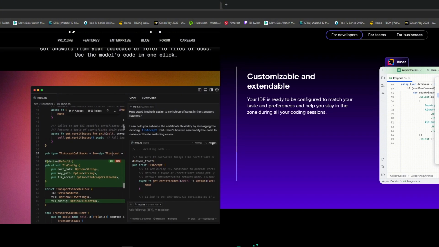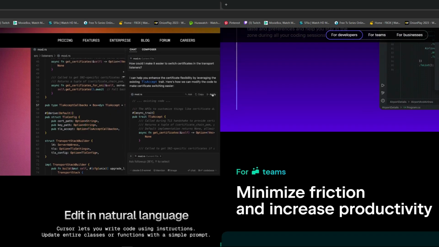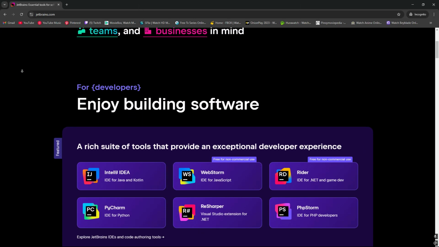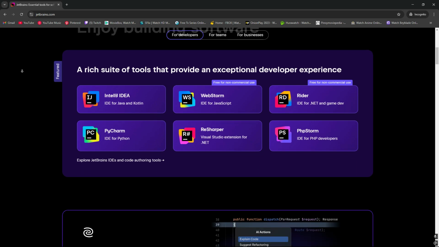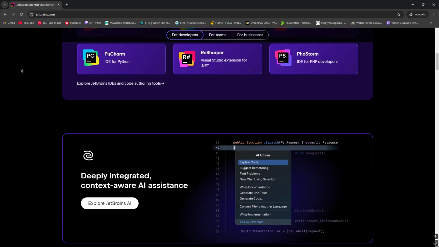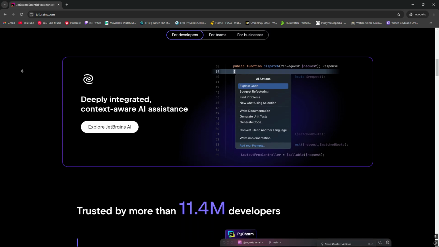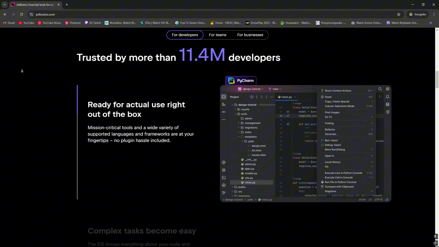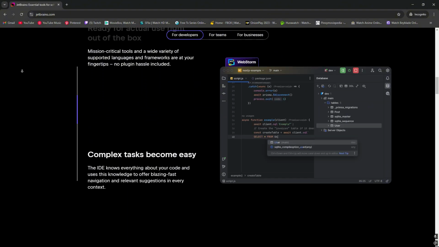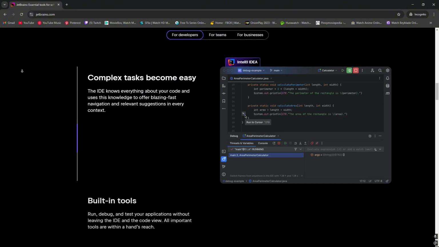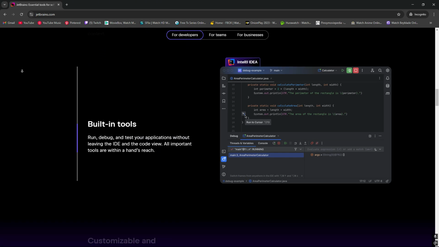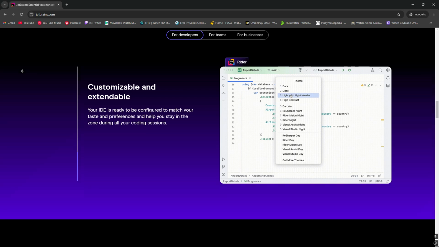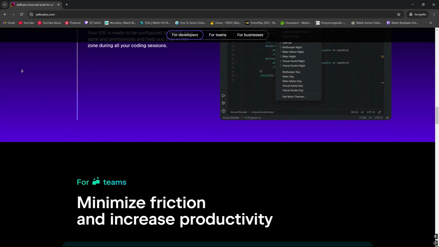Now let's examine the main features of these two platforms. JetBrains AI is intended to integrate effortlessly within the JetBrains collection of IDEs such as IntelliJ IDEA, PyCharm, and others. This enables a profound contextual comprehension of your code. Its goal is to improve the current JetBrains workflow by offering AI support where it is most needed. Thanks to its deep integration, JetBrains AI is outstanding at delivering context-sensitive recommendations, grasping the intricacies of your project.